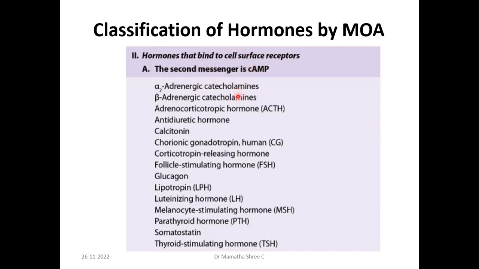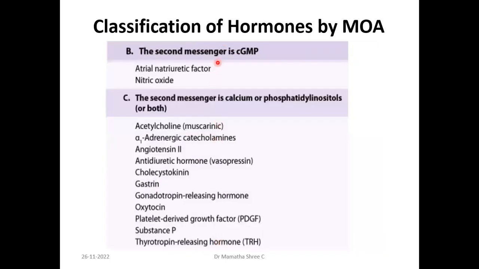Examples can be catecholamines, ACTH, ADH, calcitonin, human chorionic gonadotropin, corticotropin releasing hormone, FSH, LPH, that is lipotropin, glucagon, luteinizing hormone, melanocyte stimulating hormone, PTH, somatostatin, and TSH.